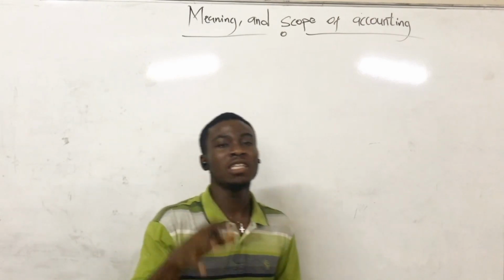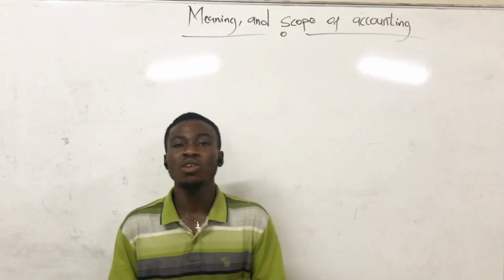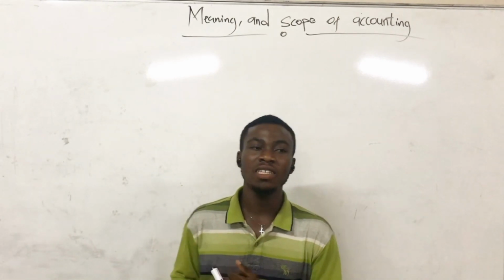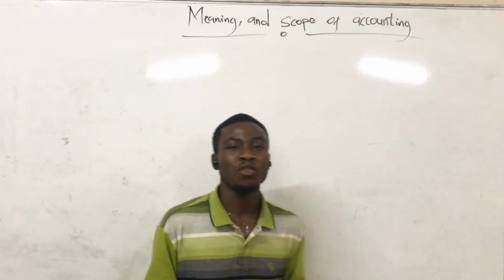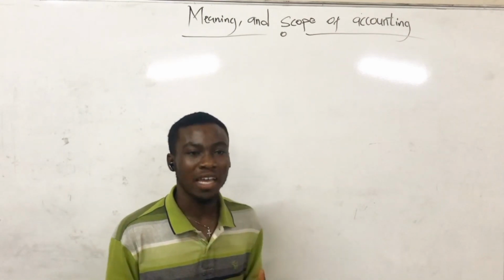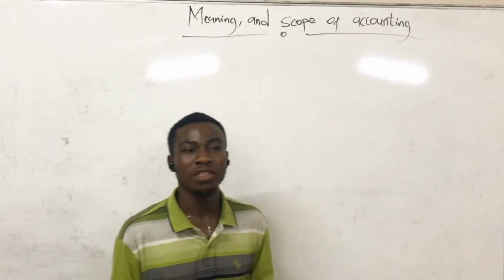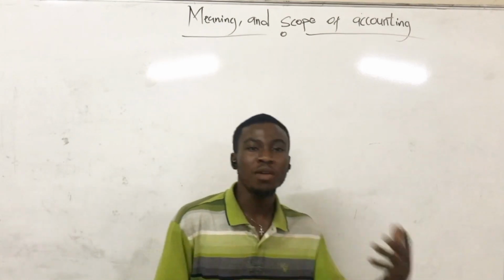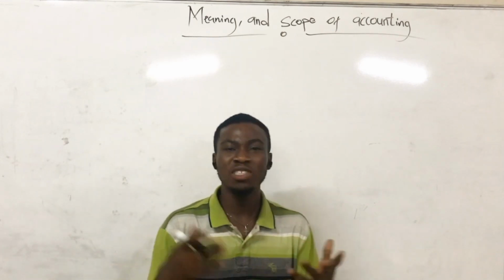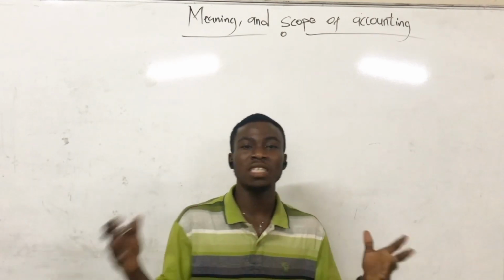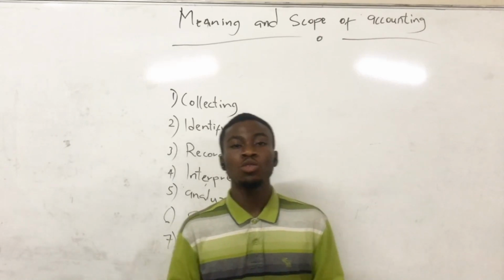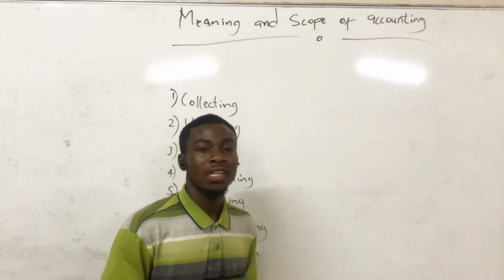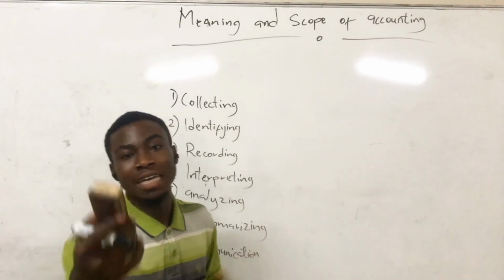So I'm going to take the definition of accounting. The definition of accounting states that accounting is the art of collecting, identifying, recording, interpreting, analyzing, summarizing, and then sharing information to its users, that's accounting users, for them to make informed judgment and decision. Okay, so now I'm going to take it one after the other and explain it better so that you get an understanding of it.